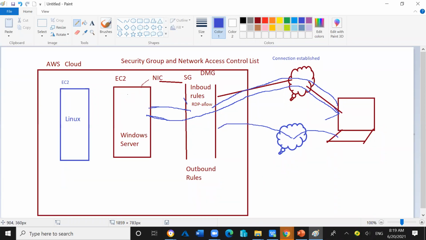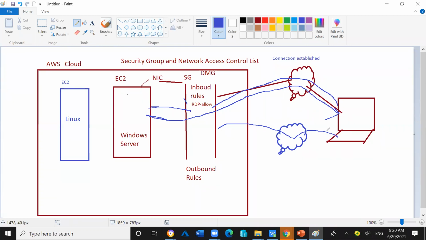DMZ means border. It's a kind of border. You know, between Pakistan and India, there is a border, and the paramilitary forces are there. They are checking the identity of the person. If a person is crossing the India border and wants to go into Pakistan, they will check whether he is allowed or not allowed. So the DMZ environment is like this, right? It's for security purposes.